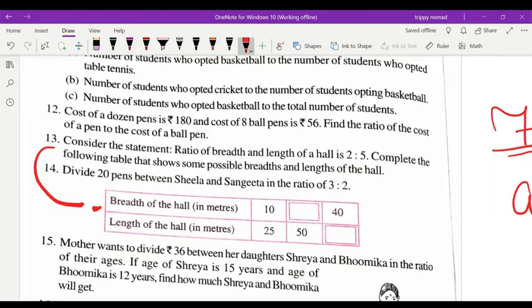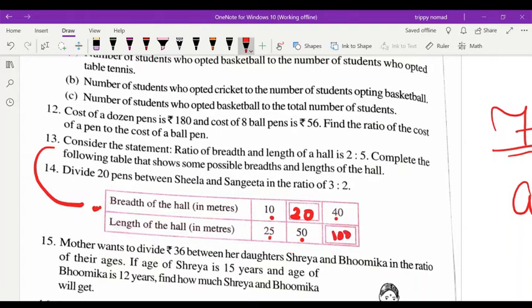Same way as I taught you earlier. 2 fives are 10, and what will come here? If you multiply by 2 you will get 20 here. I hope you understood children. And same way, if you multiply by 4, 2 fours are 8 and 5 fours are 20.